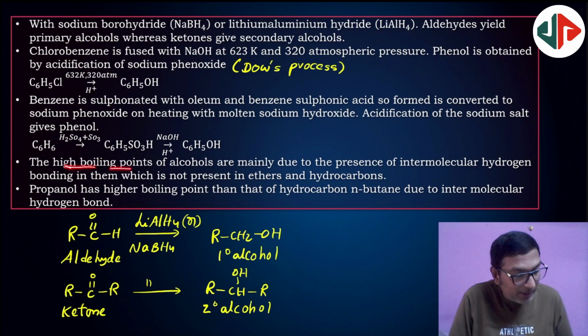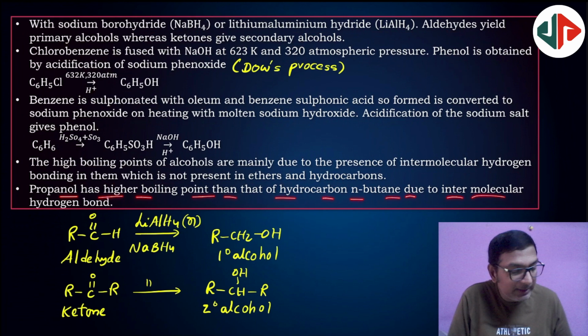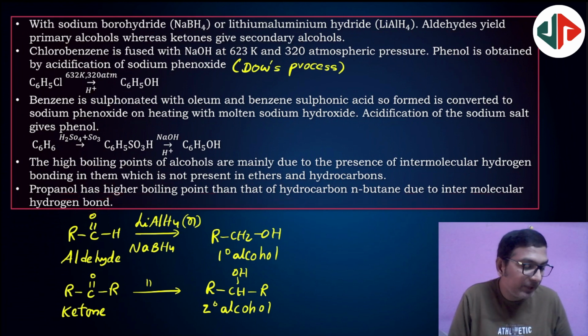Next, the high boiling points of alcohols are mainly due to the presence of intermolecular hydrogen bonding, which is not present in ethers. In alcohols, hydrogen bonding is possible. Therefore, compared to ethers, alcohols have higher boiling points. Next, propanol has a higher boiling point than the hydrocarbon n-butane due to intermolecular hydrogen bonding.